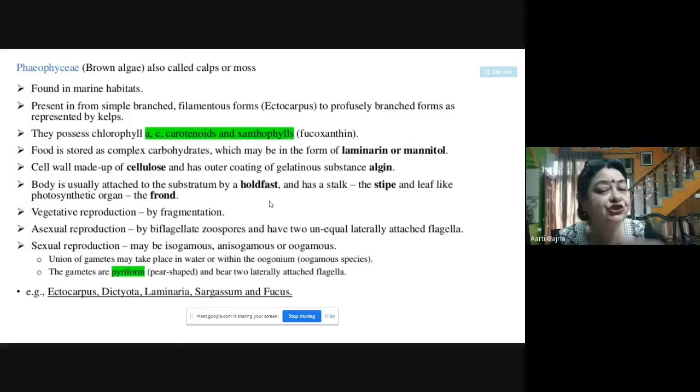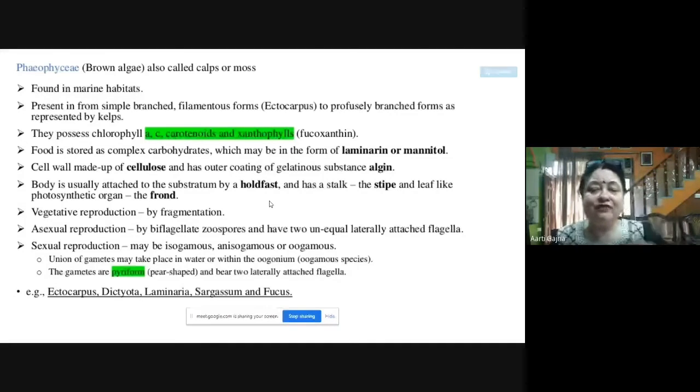It has a stalk, the upper portion, which is called the stipe, and it also has a leaf-like photosynthetic organ called the frond. Now you can see how we are moving from simple to complex: in algae itself, there are structures similar to roots, structures similar to the stem, and structures similar to the leaf.